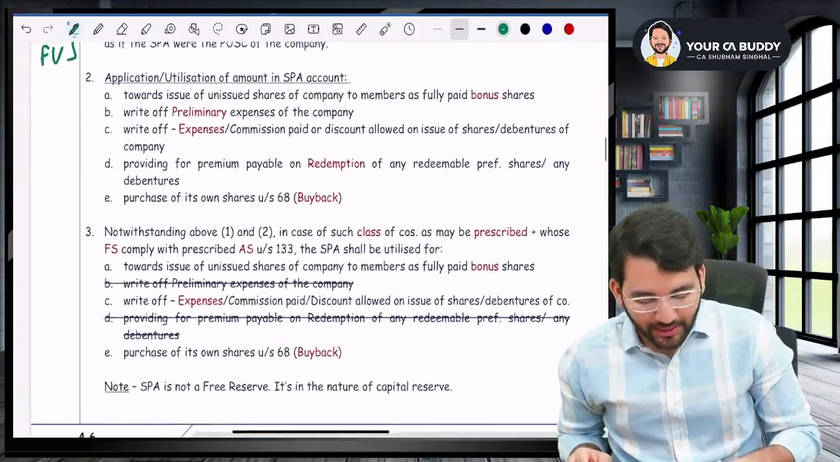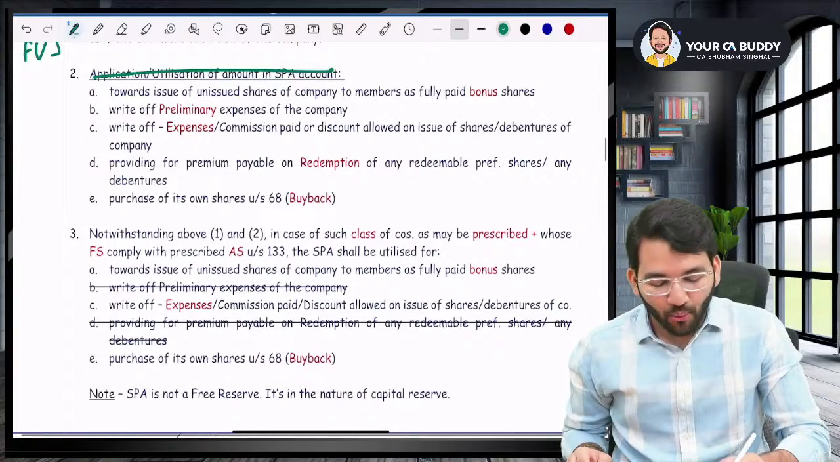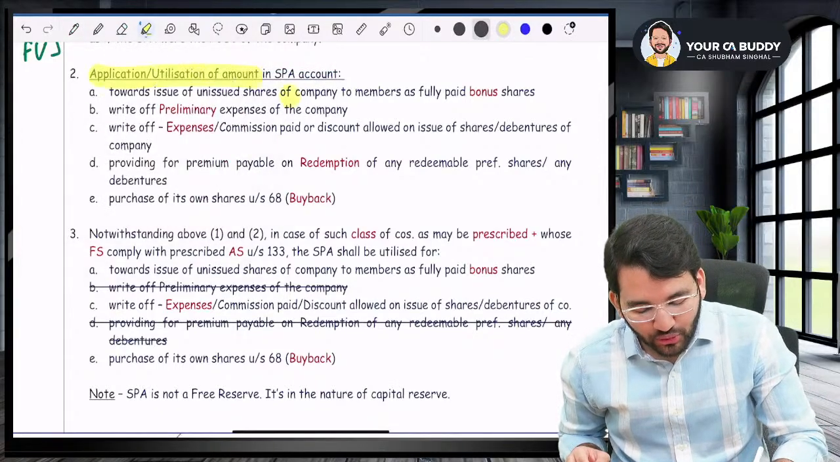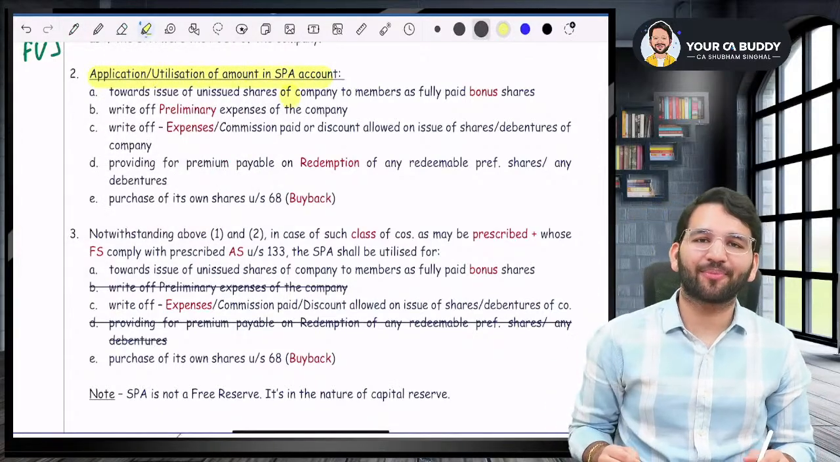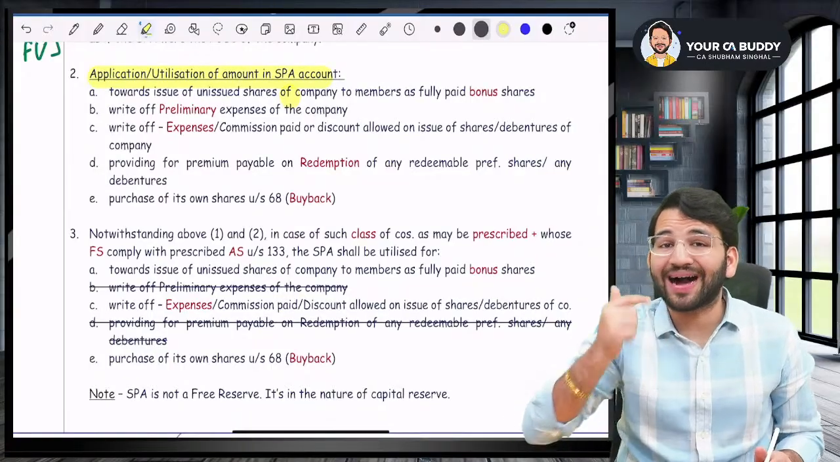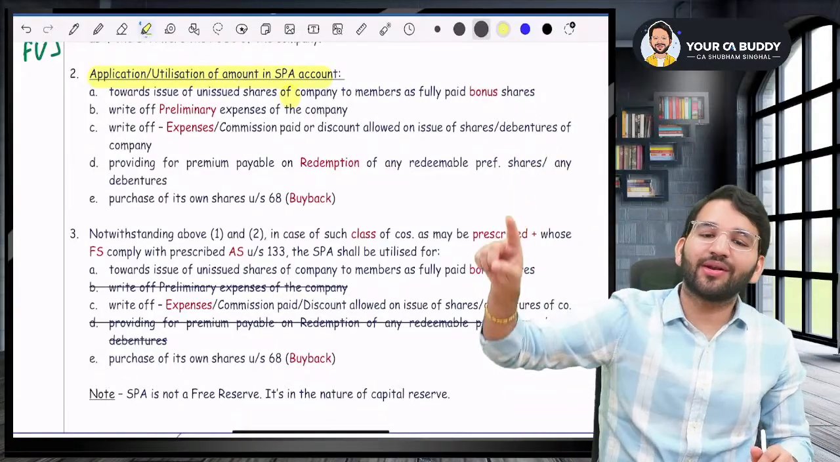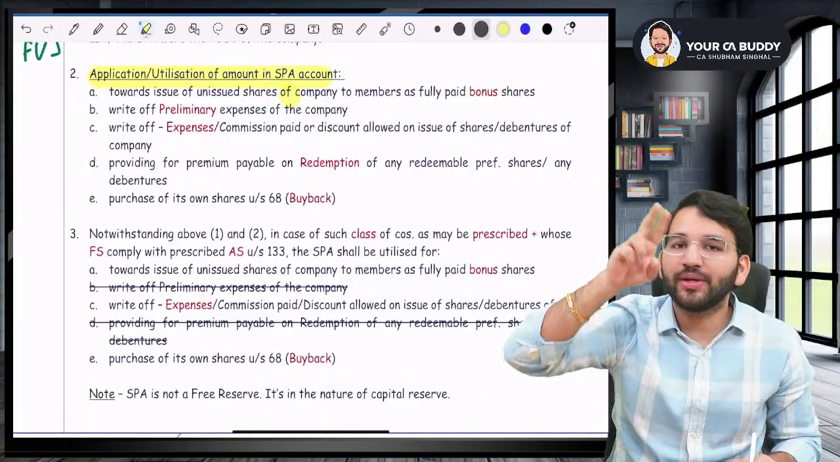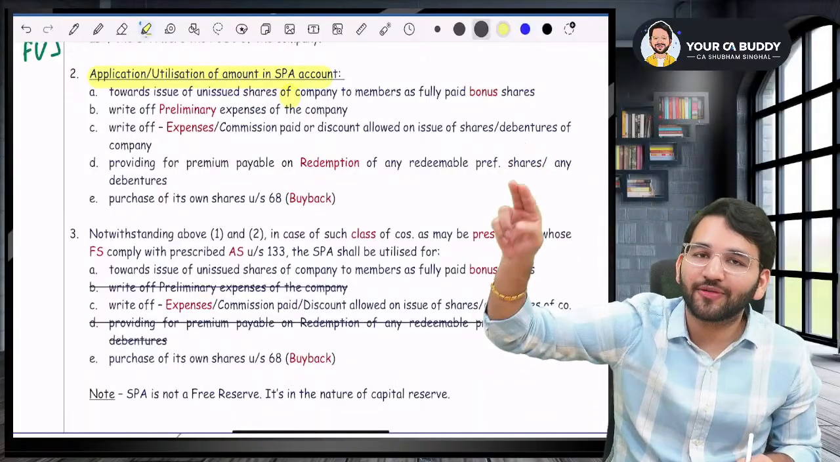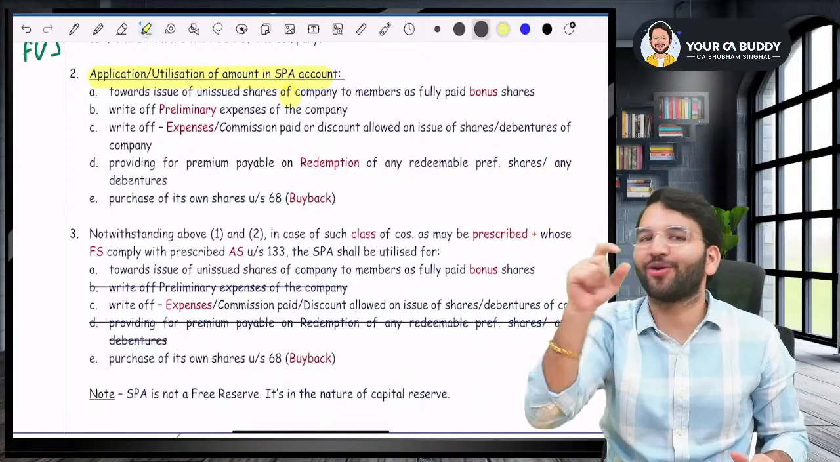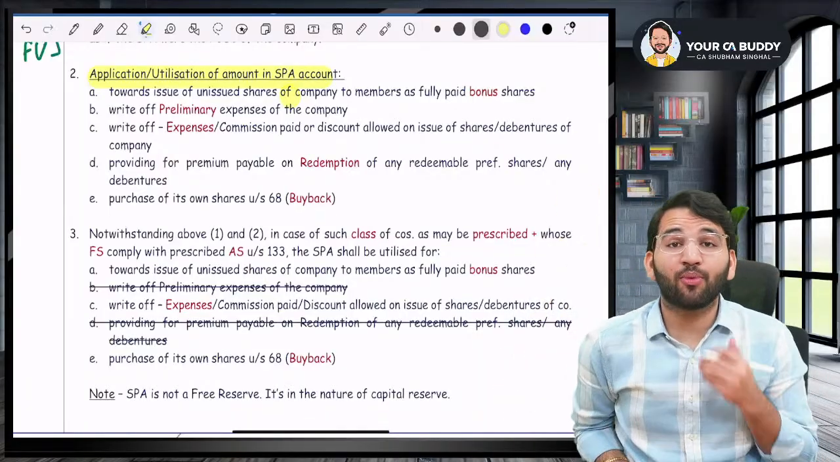Now the question is, sir, what is the use of SPA? What is the use or application of securities premium account? Sir, we are just talking about accounting entries. This question is also relevant for your accounts. Two years ago, the application of SPA was asked in your accounts paper and not the law paper. So listen to me very carefully. What is the use of SPA?